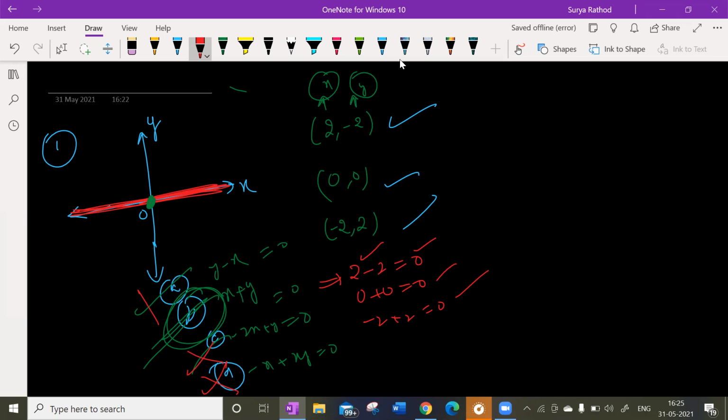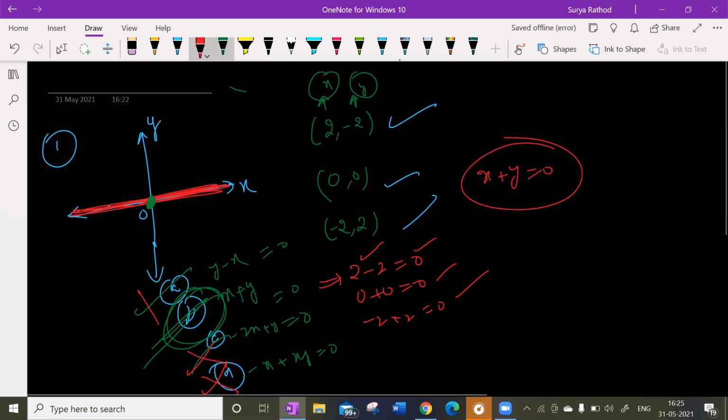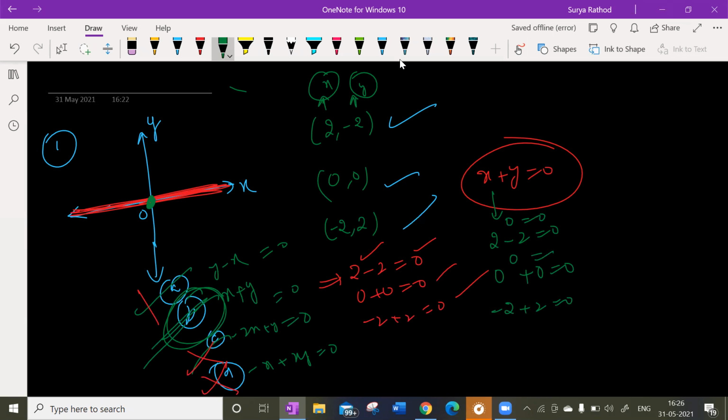Getting my point? Only in the second option, only the second equation, x plus y is equal to 0, right? If you substitute the coordinates, what are the coordinates we have here? 2 minus 2 is equal to 0. Next coordinate, 0 plus 0 is equal to 0. The next one, minus 2 plus 2 is equal to 0. So everywhere we are getting 0 in the same form.